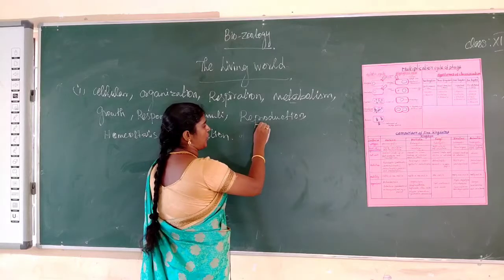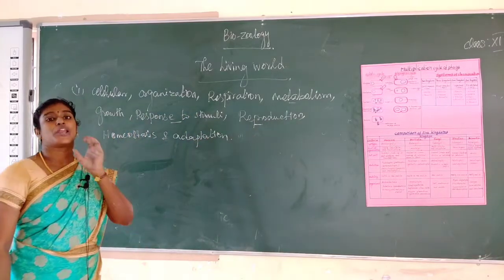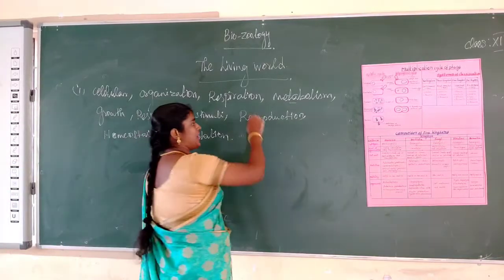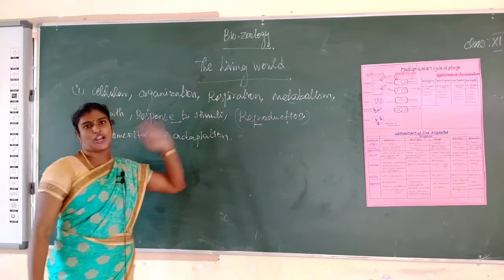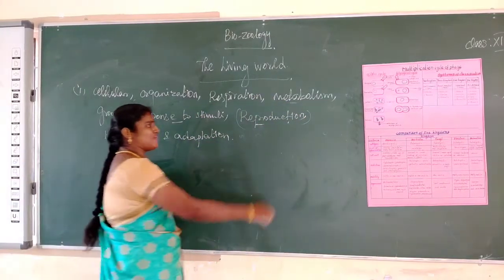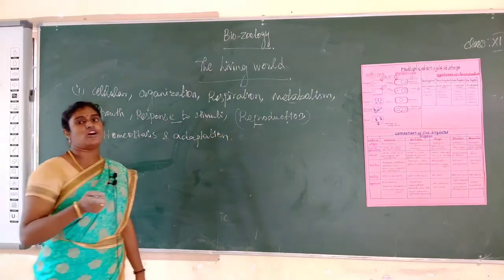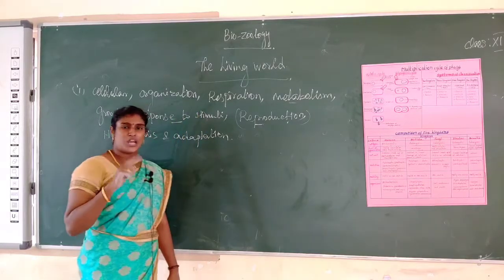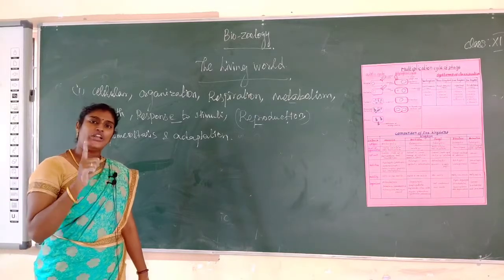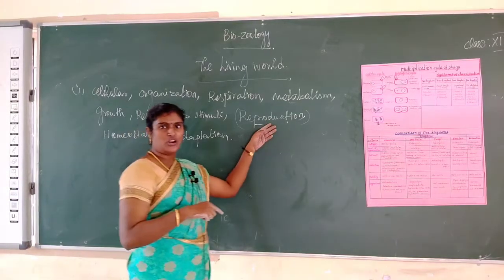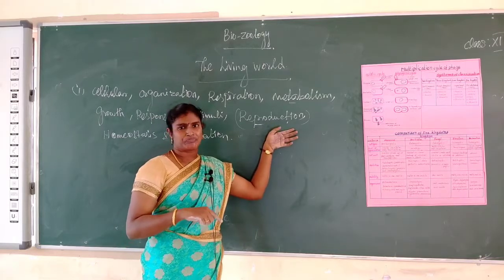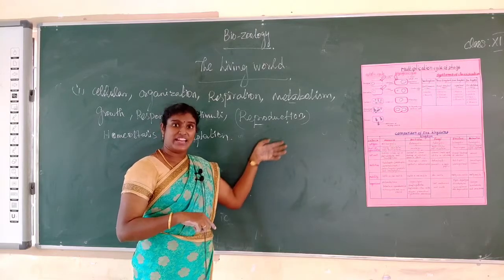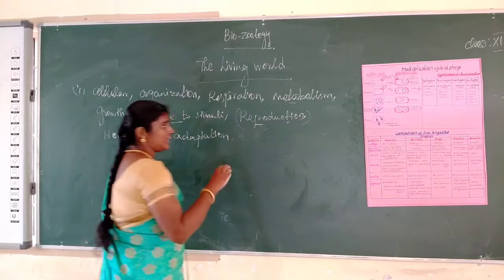Next one, reproduction. What is reproduction? Reproduction is a biological process and a fundamental feature of all living organisms. It is the tendency of all living organisms to perpetuate their own species. Reproduction is of two types, as you already know: sexual reproduction and asexual reproduction. Asexual reproduction is the absence of sexual reproduction; a single parent is involved without involvement of gametes. It occurs in lower plants and fungi. There are many methods: budding, fragmentation, regeneration and binary fission, seen in many animals.